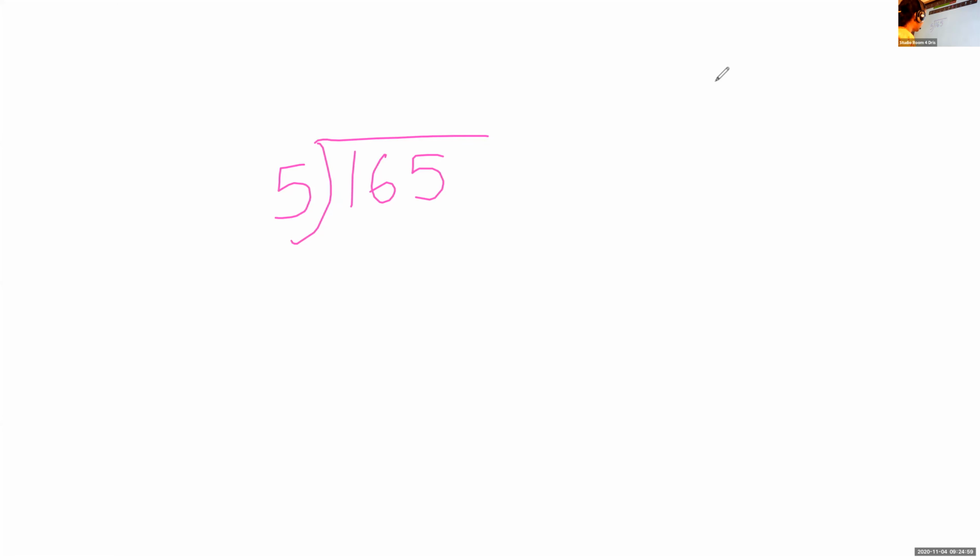Yes, Muhammad Faris, which is the divisor here? 1. Divisor is 1? I don't have any 1 here. I have 165 and 5. Yes, Adan. Which is the divisor here? 5. Here 5, the number outside. Look here, by which number we are dividing? 5. That is the divisor.